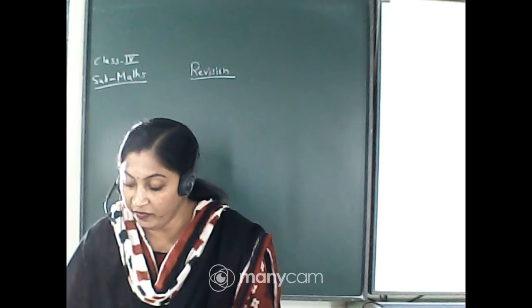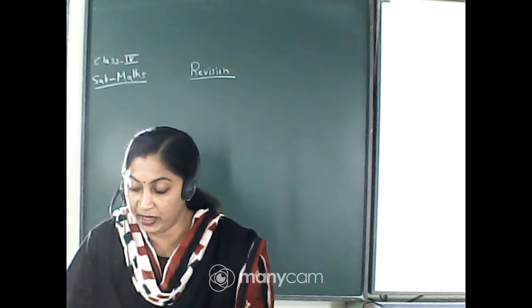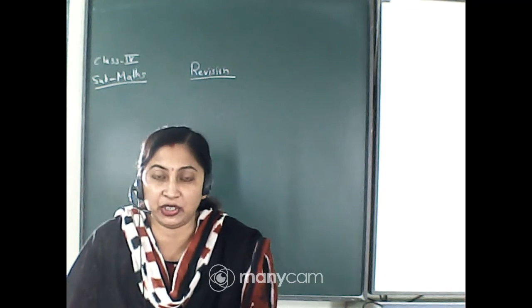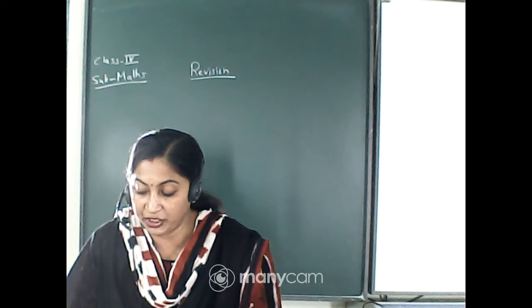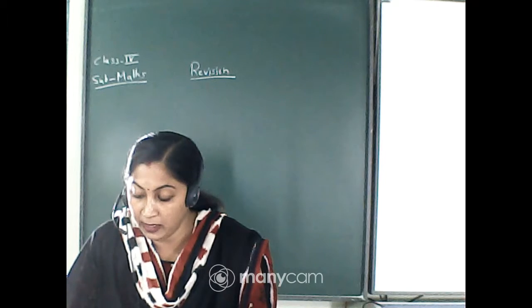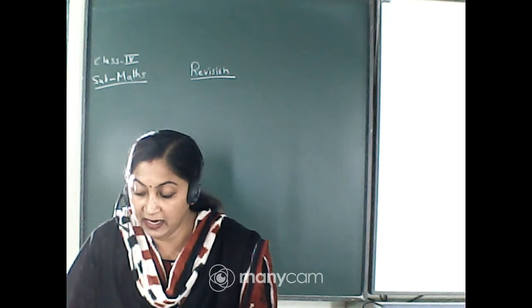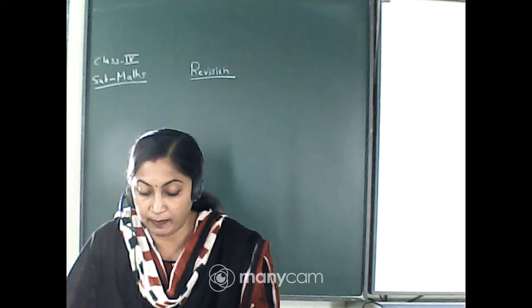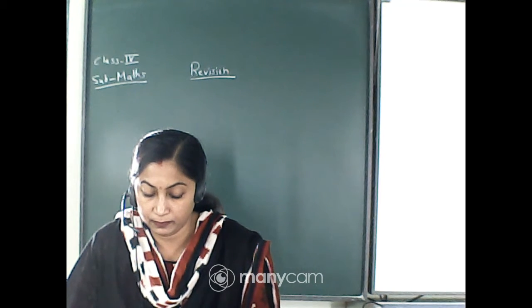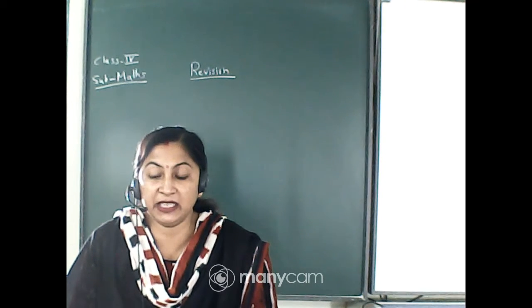Now come to question number 2. The interval between 9:30 AM and 3:30 PM is dash. You have to find the time duration between 9:30 AM and 3:30 PM. Yes, how did you calculate 6 hours?